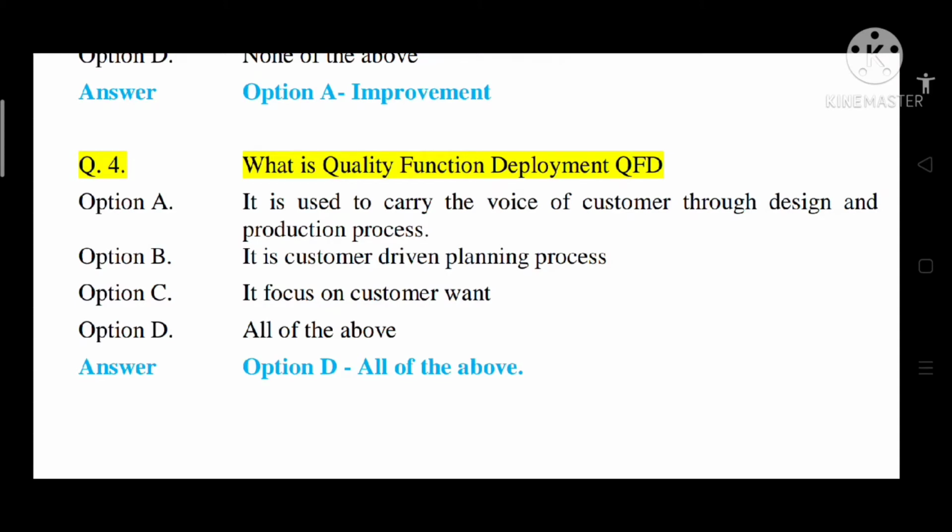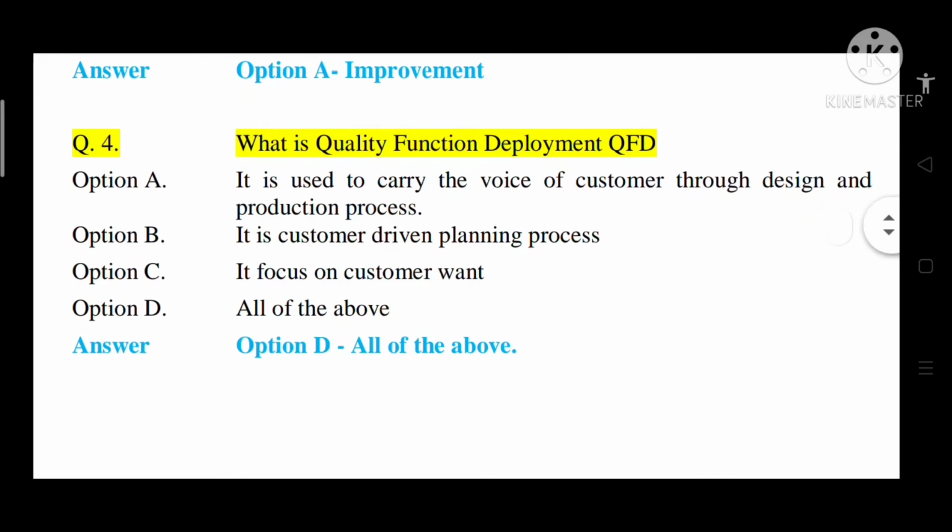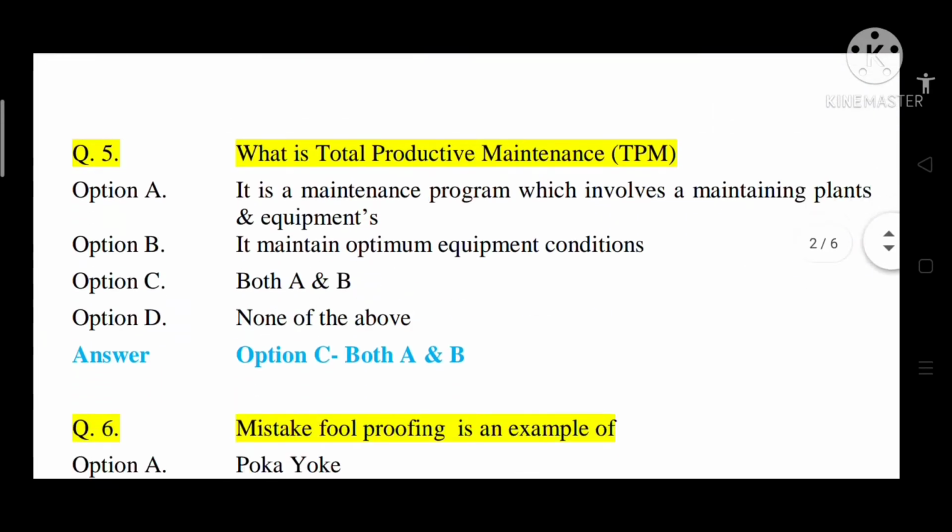So in a design stage, we can satisfy the want of customer. So after manufacturing of component, there will be less complaint of customer about that product. So need of customer and the want of customer, we must focus at quality function deployment. So option D is correct.